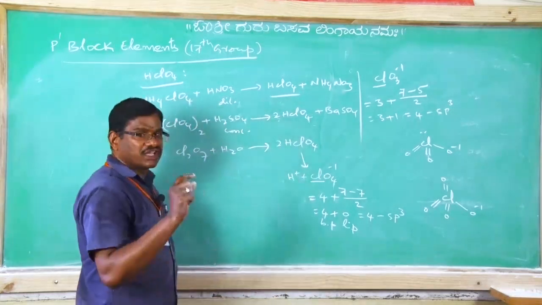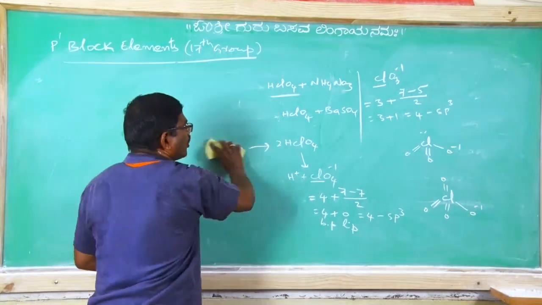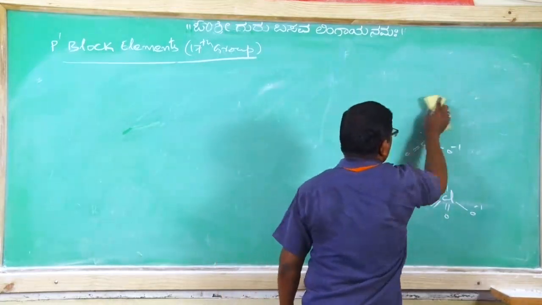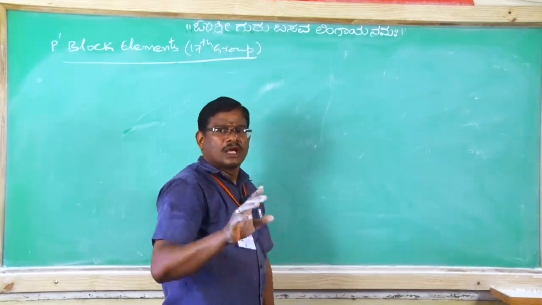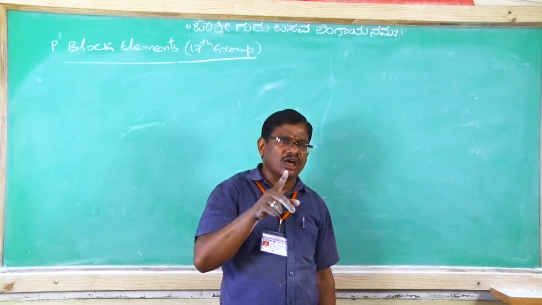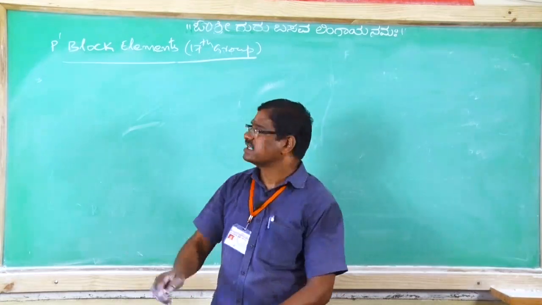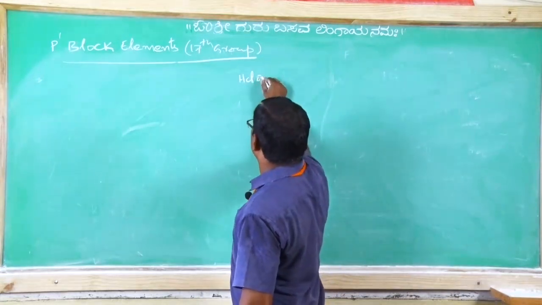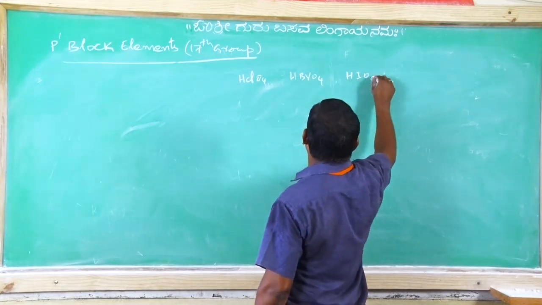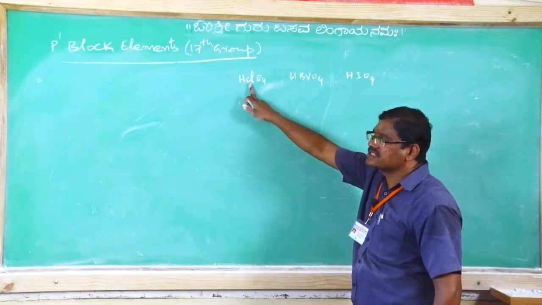In them, if we consider the same series of oxyacids, nothing but HClO4, HBrO4 and HIO4, as the electronegativity of the central non-metal atom increases, the acidic strength increases. See, here HClO4, then HBrO4, then HIO4. What I told, all these are oxyacids of halogens. In them, this is the central nonmetal.